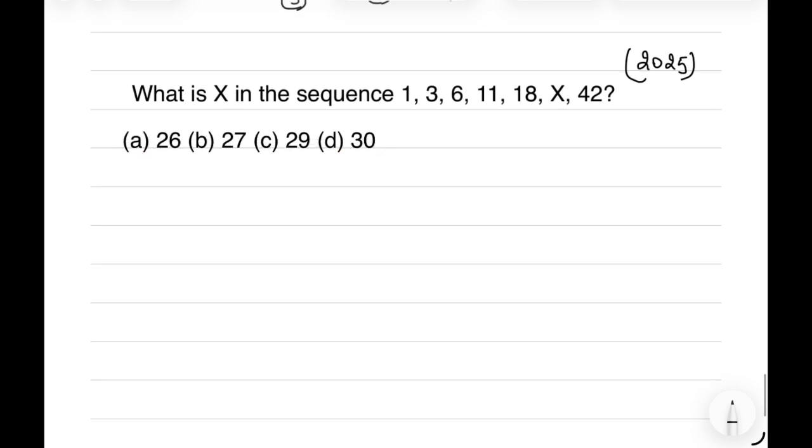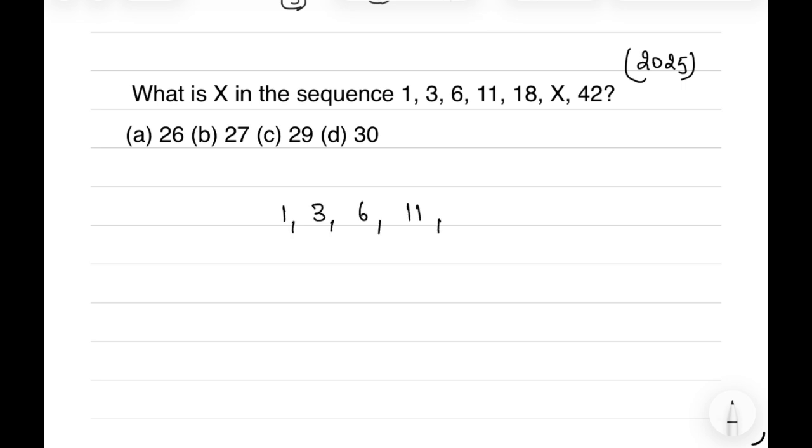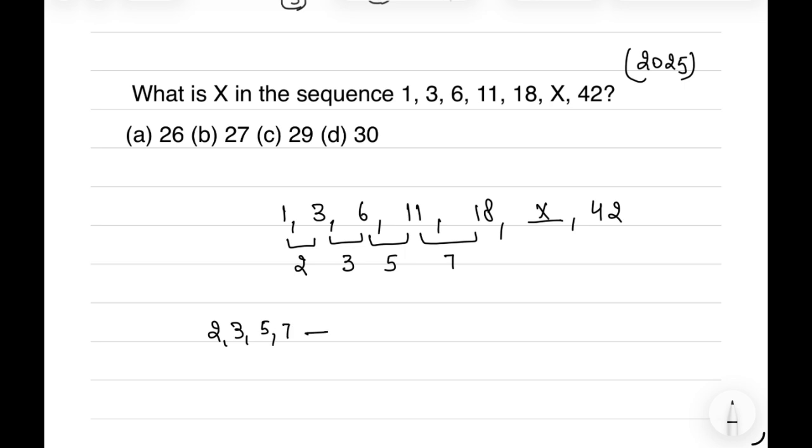Now if we look at the sequence 1, 3, 6, 11, 18, then we have to find the value, and last we have 42. In the first two terms there is a difference of 2, and in the next two terms there is a difference of 3. Then the next difference is 5. Then we have a difference of 7. So 2, 3, 5, 7. What are they? They are nothing but prime numbers. So the sequence must follow differences of prime numbers.